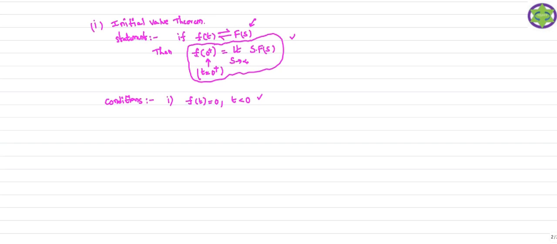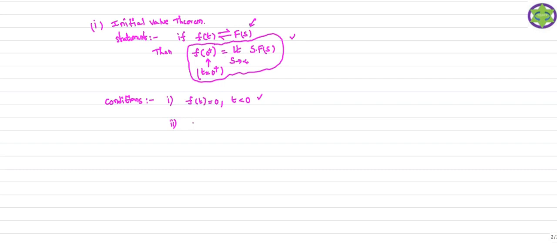Only in that case is the statement for the initial value theorem correct. Otherwise we cannot write down this statement. If the signal does not satisfy this condition, it is not possible to find the initial value of the signal from this statement.